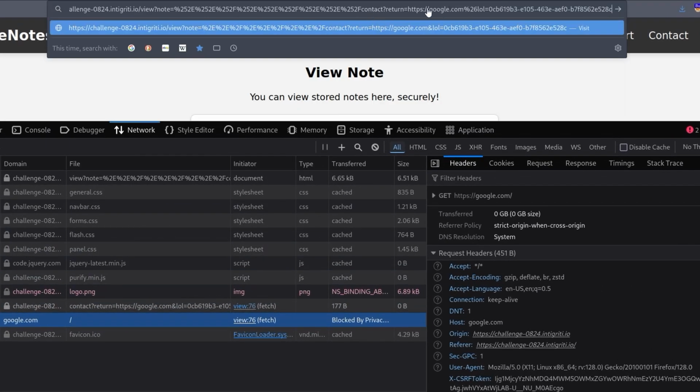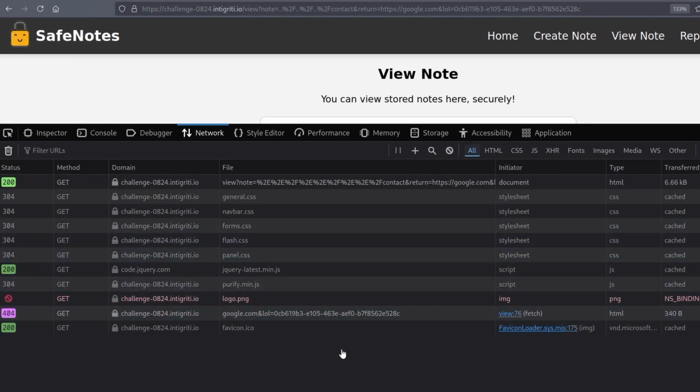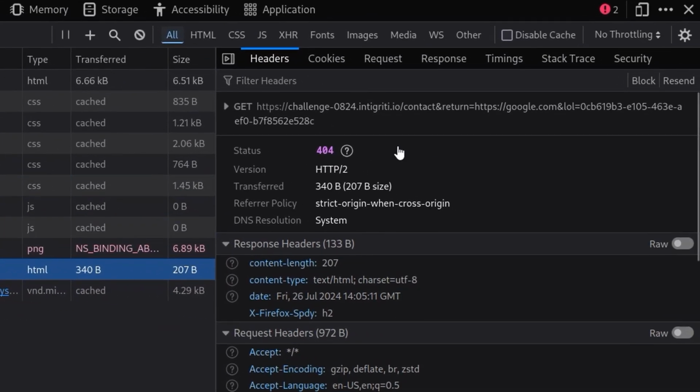Now, let me do that again, and this time let us change that to an ampersand. We know that's not going to work because the UUID is no longer at the end of the notes ID. So I'm going to do a %26, and then we'll hit enter. And this time we don't get the request to Google. The reason for that is quite simple. If you have a look at the URL, we've got the HTTPS, the challenge URL, and then /contact and return. So there's no question mark to denote the start of the query. So it's fine to use these ampersands for each of the keys, but the first key must be preceded by the question mark to indicate that it's a query.